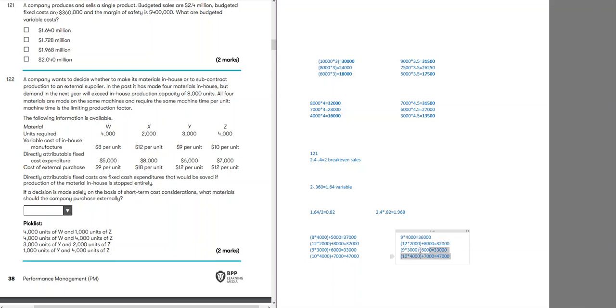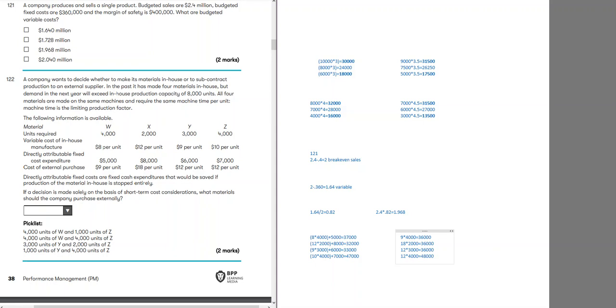I think it's easier to just type it. Okay, we have 18 multiplied by 2,000, 12 multiplied by 3,000, and 12 multiplied by 4,000.